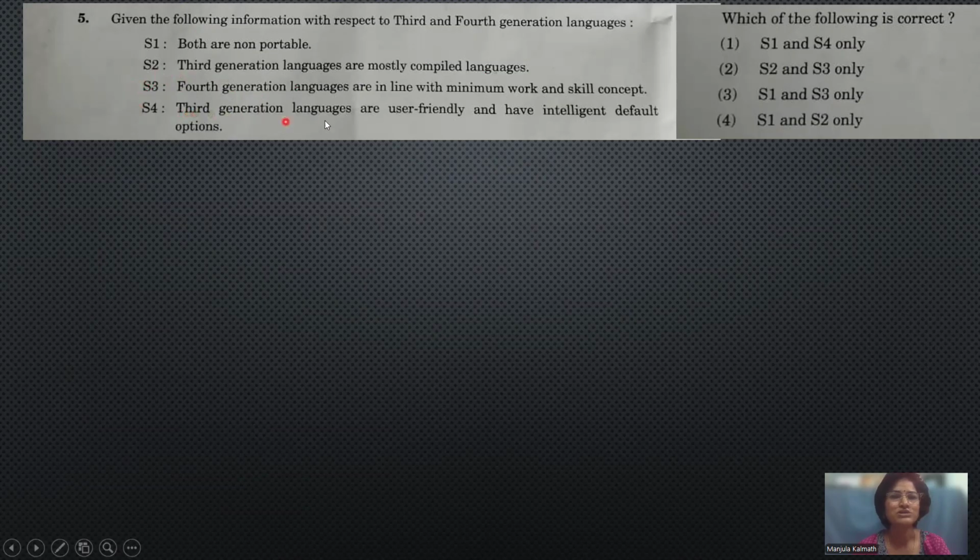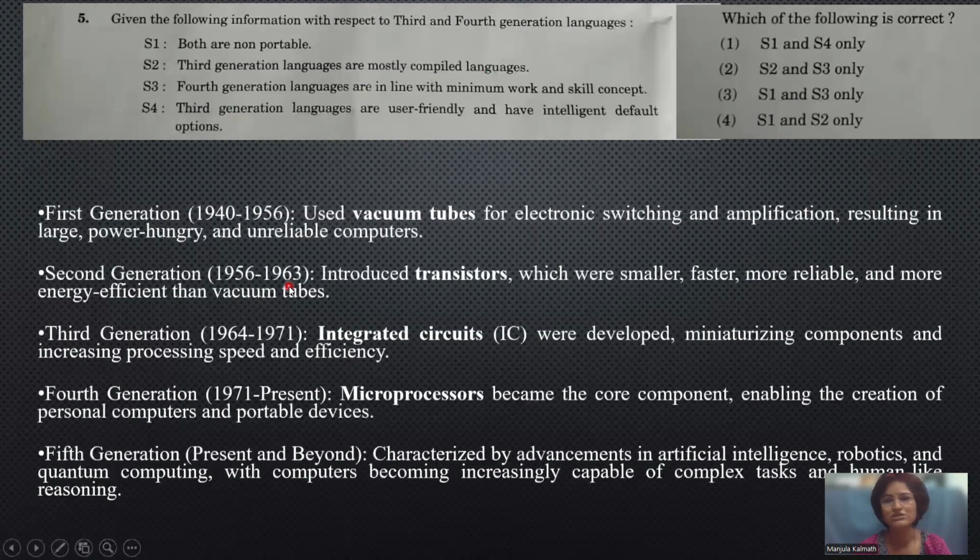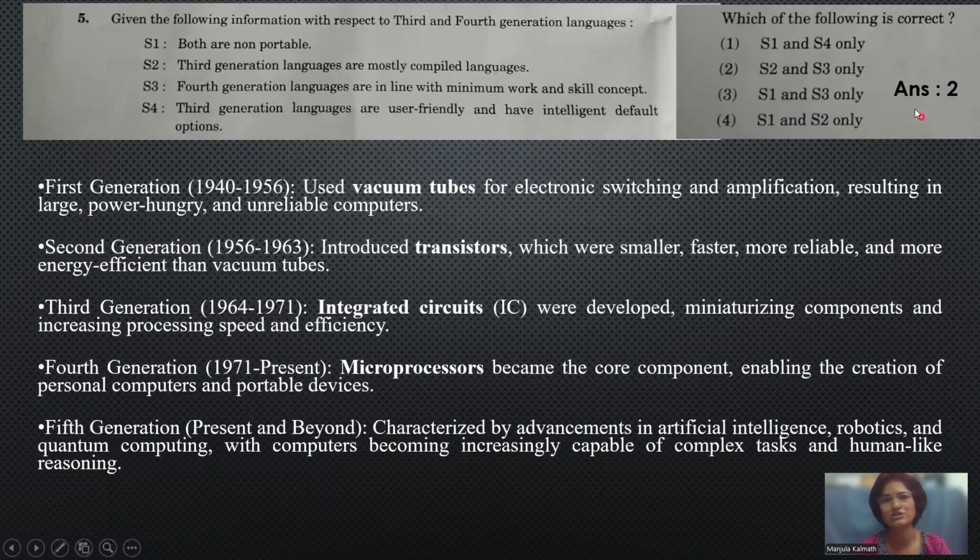And fourth one, third generation languages are user friendly and have intelligent default options. So user friendly is correct, but intelligent default options are not there in the third generation. Even AI is rapidly growing in the fourth generation now, and from now onwards. So this one will be wrong here. So the answer for this is answer 2.